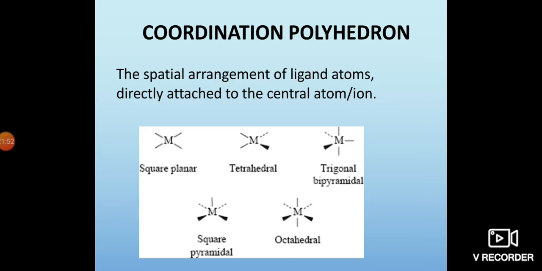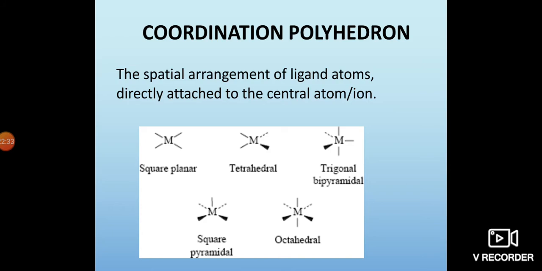Then coordination polyhedron. The spatial arrangement of the ligand atoms directly attached to the central atom or ion is known as the coordination polyhedron. For example, coordination number 4 may be square planar or tetrahedral. In square planar, the ligands are spatially arranged at the corners of the square, whereas tetrahedral has its own structure, that is the coordination number 4.